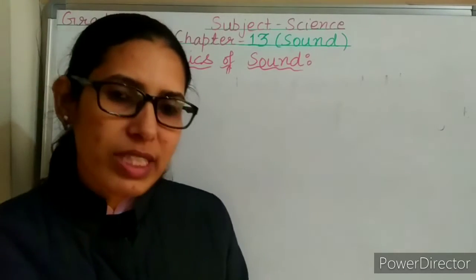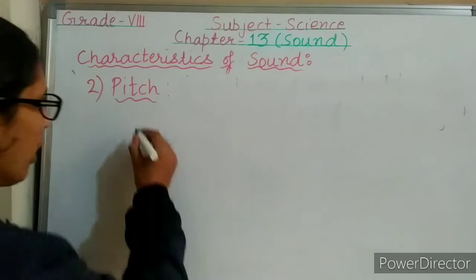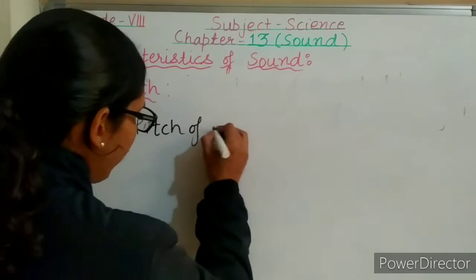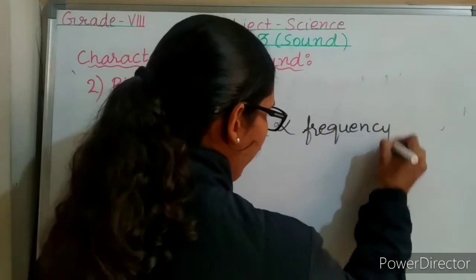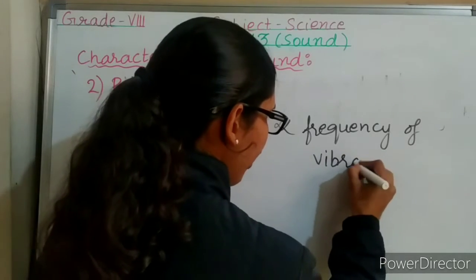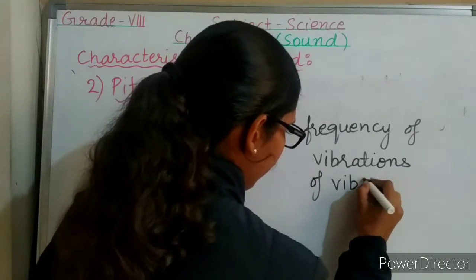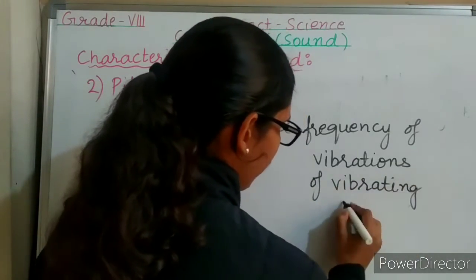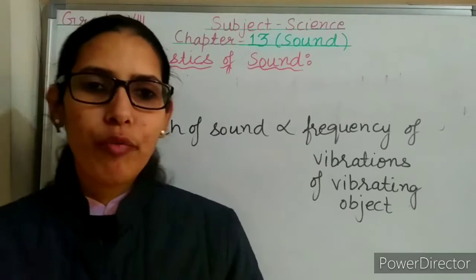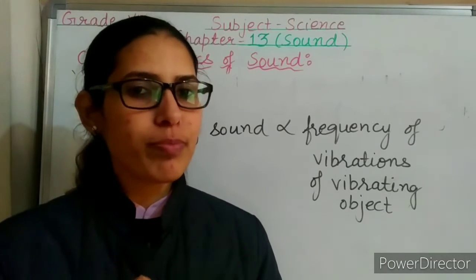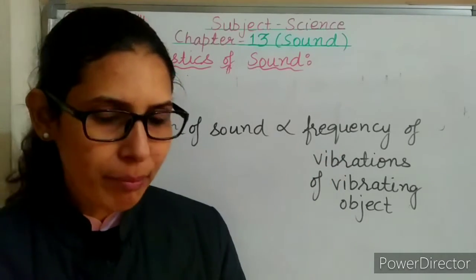Pitch of any sound produced is directly proportional to the frequency of the vibrations of the vibrating body. So what I spoke is that the pitch of the sound produced is proportional to the frequency of vibrations of the vibrating object. Let's revise one more time. What is frequency? Frequency of vibrations means the number of vibrations produced by any vibrating body in 1 second.